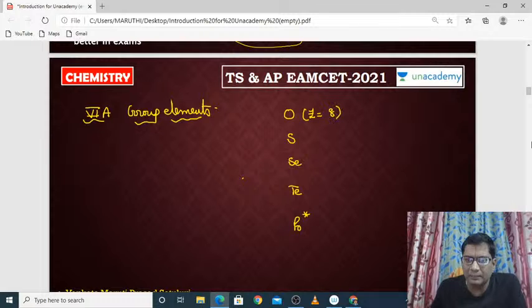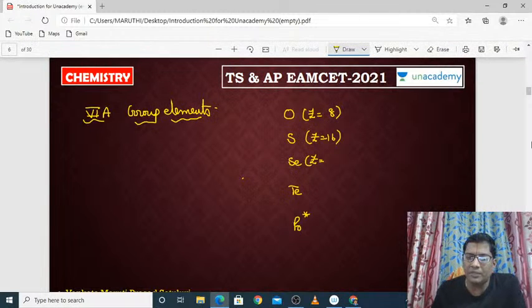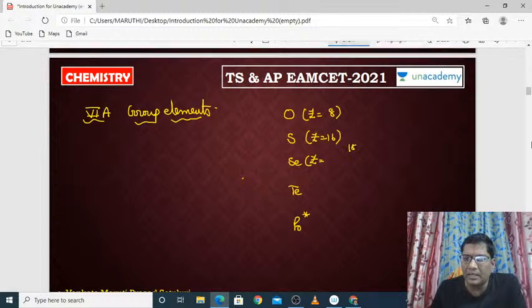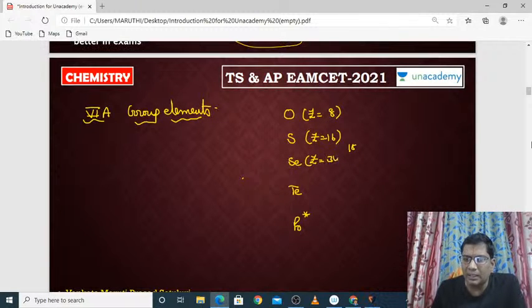Oxygen is 8, whereas sulfur is 16. Selenium, if you don't know the atomic number of selenium, simply you have to add 18 to this sulfur. Then you will get 34.